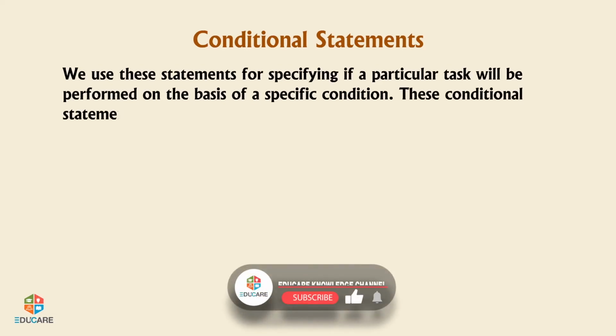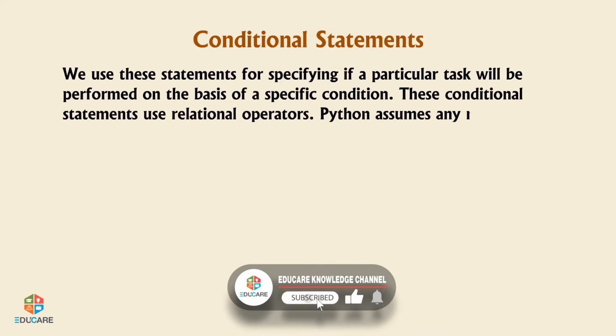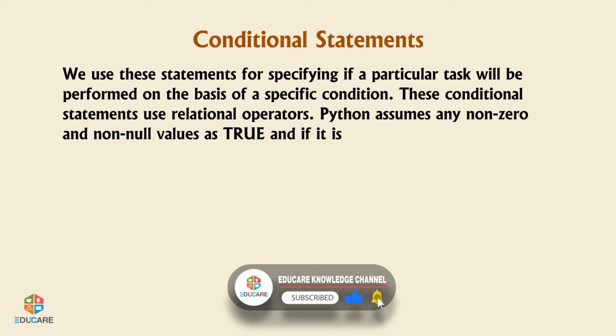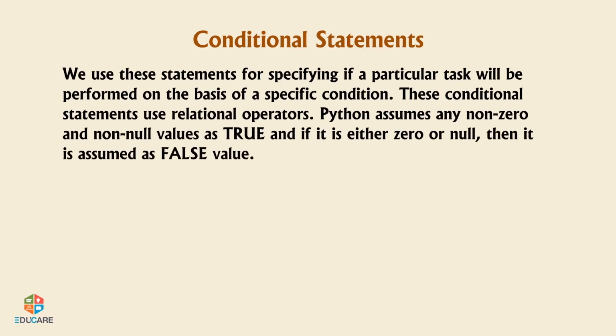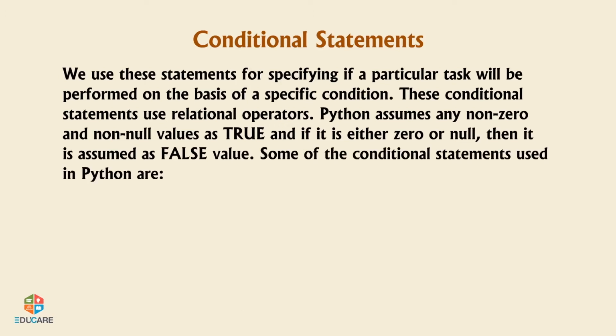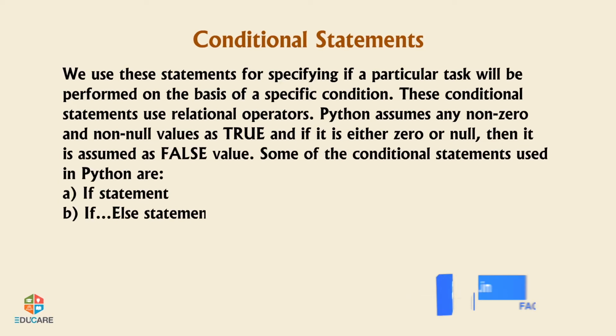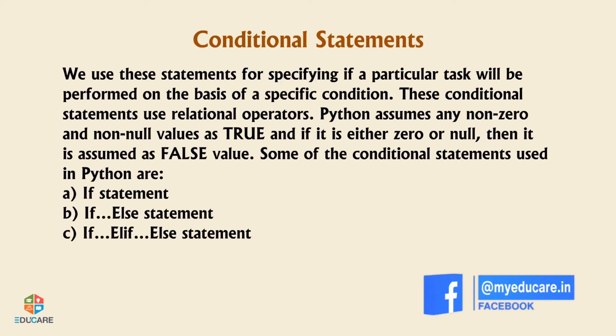These conditional statements use relational operators. Python assumes any non-zero and non-null values as true, and if it is either 0 or null, then it is assumed as false value. Some of the conditional statements used in Python are if statement, if-else statement, if-elif-else statement.